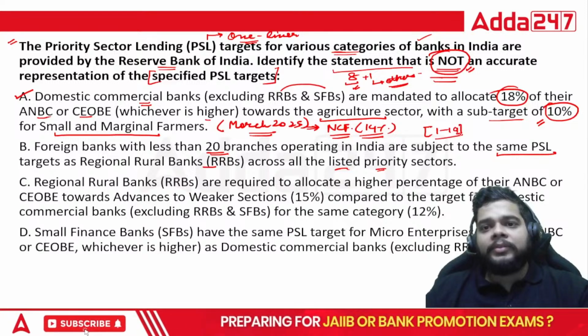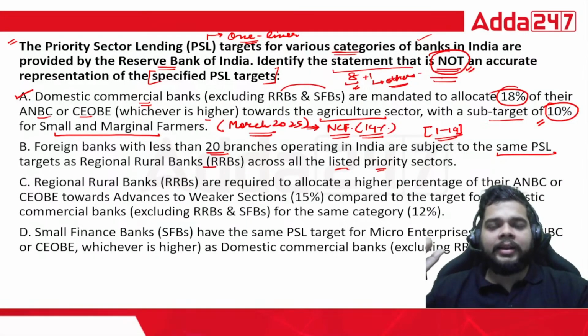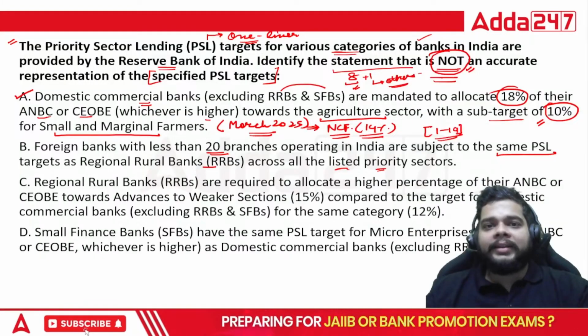Why am I telling you these basics? Because sometimes IIBF asks the question that if a particular foreign bank has, let's suppose, 20 branches in our country, then what will be the priority sector obligation?